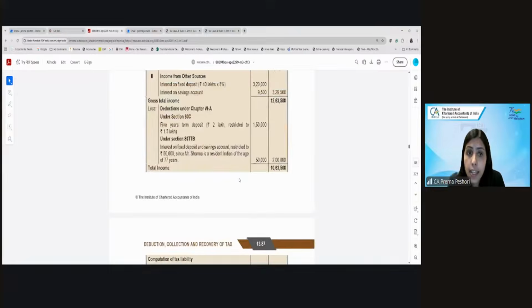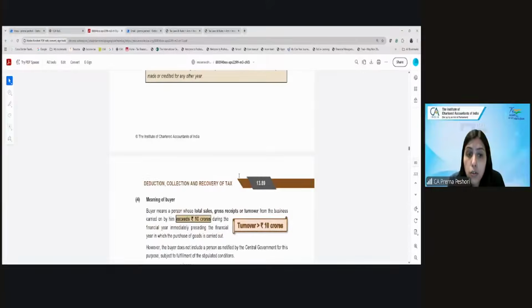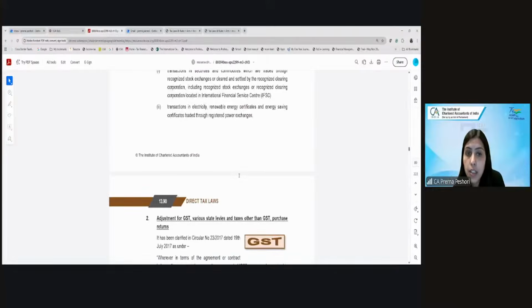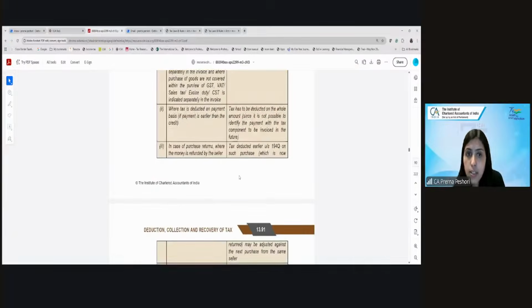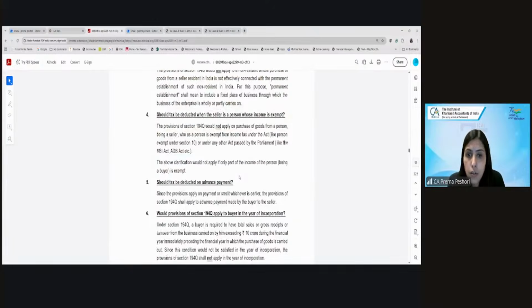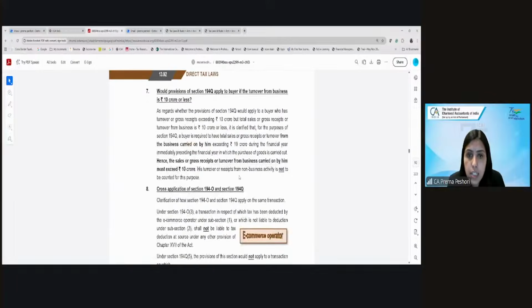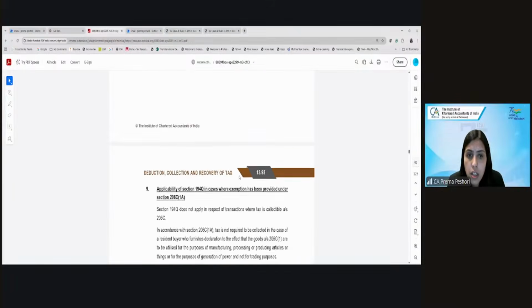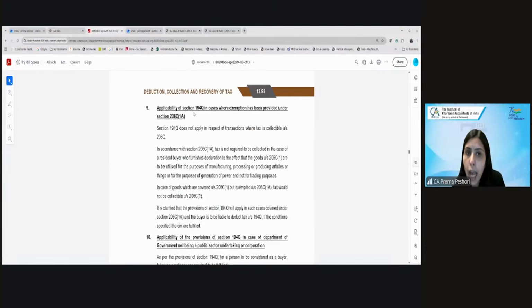So this is how you have to keep on cross-referencing between the things. This was the CBDT circular where we had seen this provision: applicability of 194Q in cases where the exemption has been provided under 206C(1A).